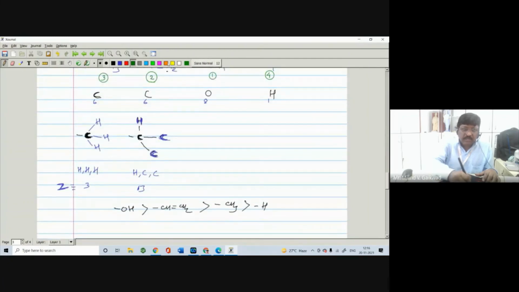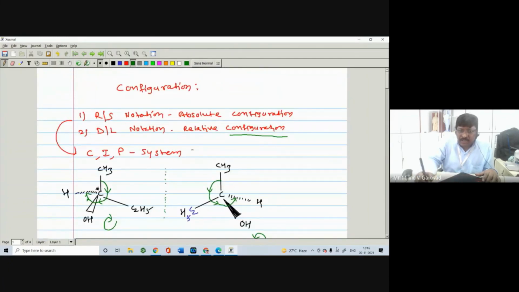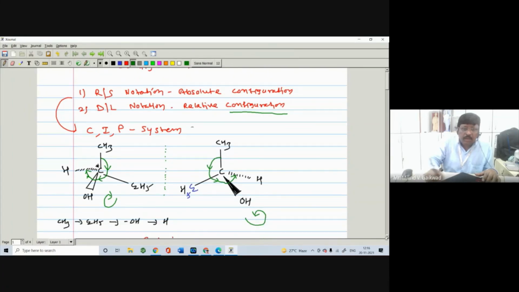Let us see in the above example what the configuration is. OH has the first priority, C2H5 the second, methyl the third, and hydrogen the fourth.